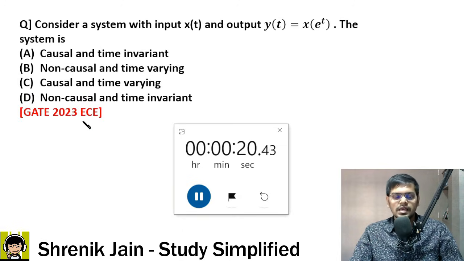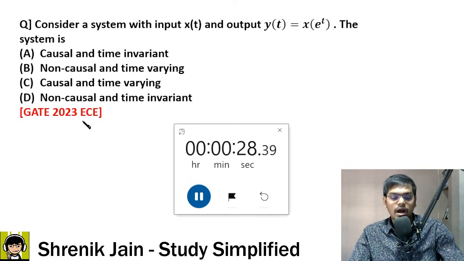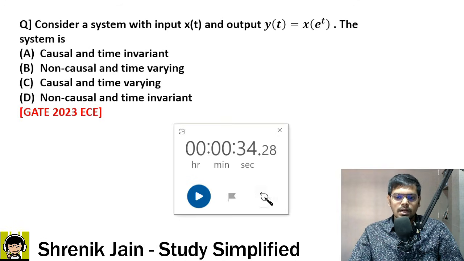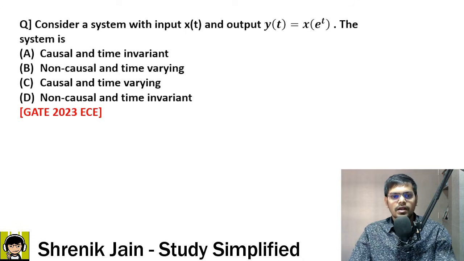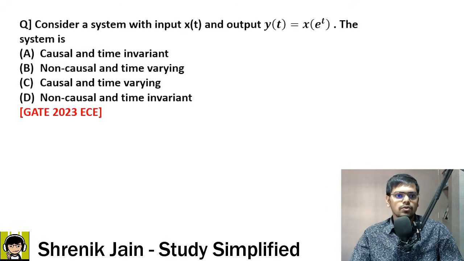2023 ECE paper. You have to save time in this easy question so that you can invest your remaining time in the hard question. Always remember, time management is very, very important in the GATE exam. Okay, so the time is up. Let us see what is the right answer. If you are commenting Bombay, yes, option B is absolutely correct.